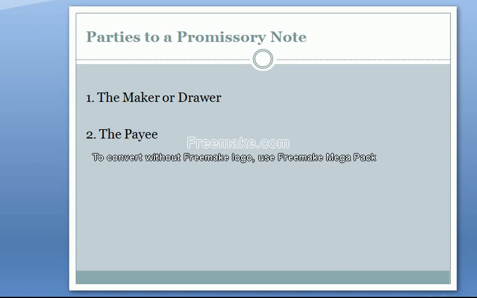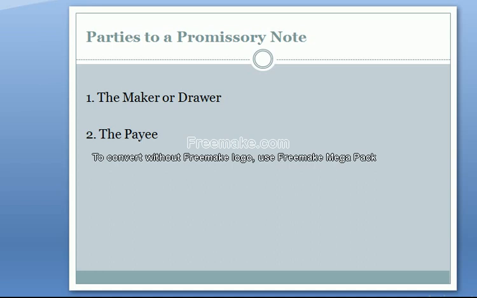The payee. Payee means the person or the business to whom the promissory note amount should be paid back. That person or business is called the payee. Look at it.